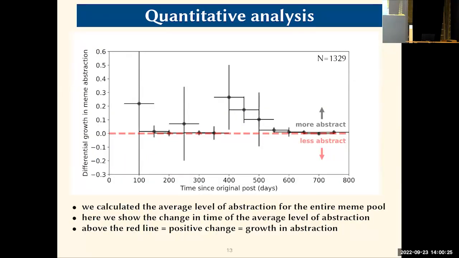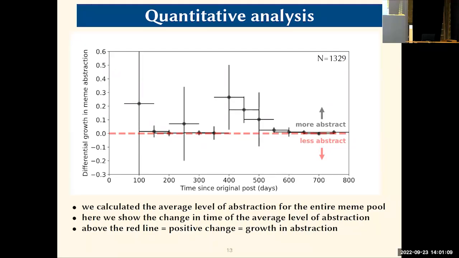And so in this last plot, we want to show the average level of abstraction. You can see, again, the time on the x-axis, and on top the average level of abstraction for this entire meme pool. Basically, we base this on our classification from 1 to 9. So the higher the number, we made averages of all these classifications for all the memes over time. And you can see that the change over time of the average level of abstraction is going towards more abstract. Everything above the red line is more abstract, and anything below would be less abstract.